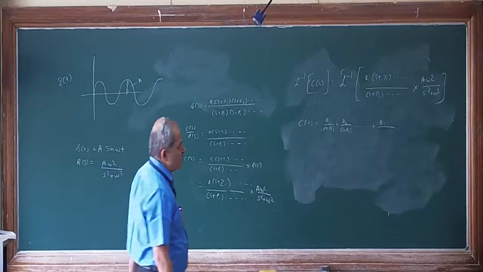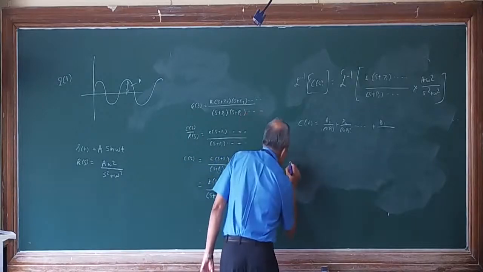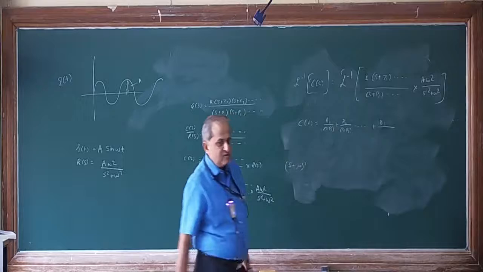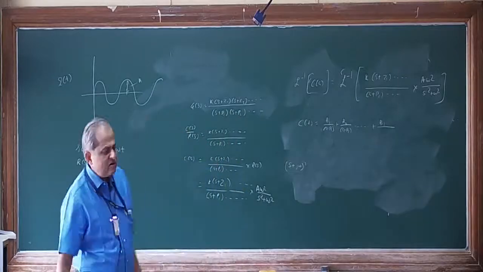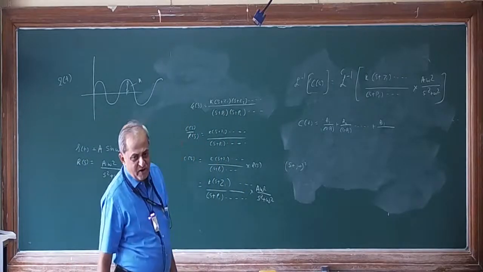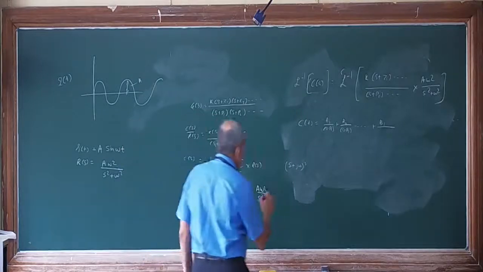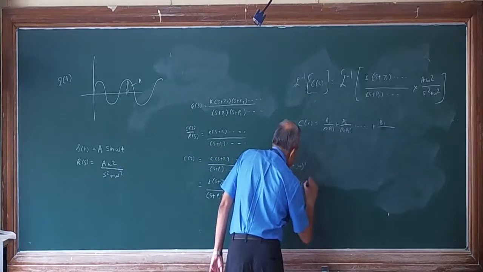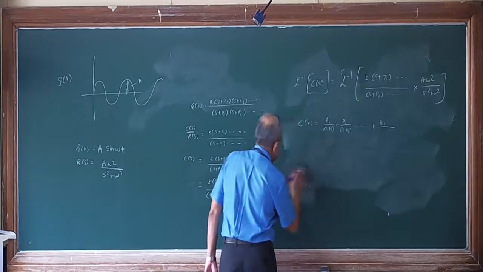S square plus omega square can be written as S plus j omega into S minus j omega.